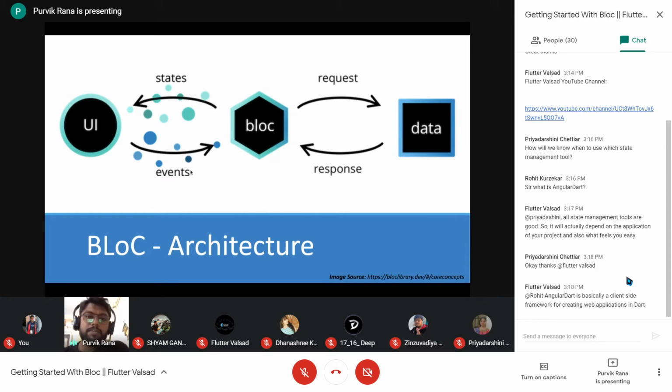Based on the event, the BLoC will process the information. If we are passing some data, the BLoC will take that data from the event, process it, and emit. Emit means it will give a new state to the UI part. We will see how it emits the different states, but it will give the new state of the UI to the UI part. On the basis of the next state, the UI will be updated. That's how the BLoC is working under the hood.